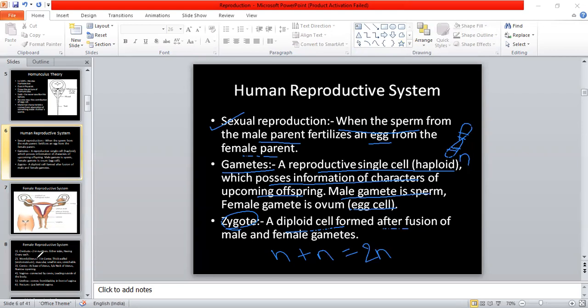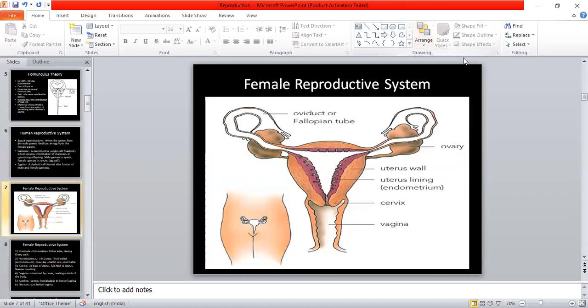Then we talked about the female reproductive system, and the parts of the female reproductive system, in which two oviducts and one fallopian tube are present. There are two ovaries which are connected with the fallopian tubes.